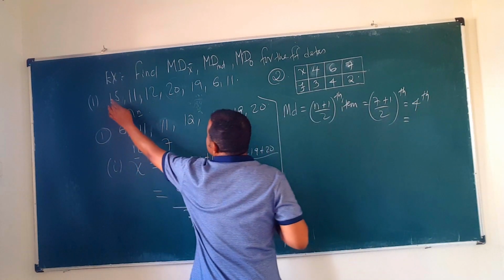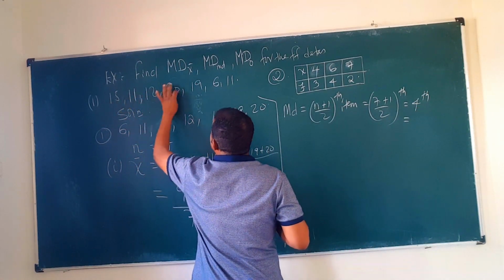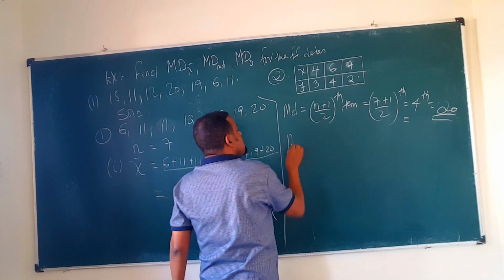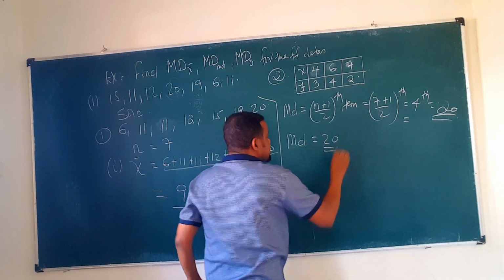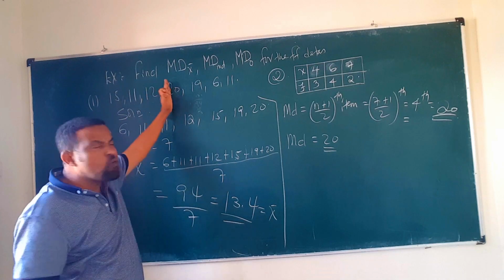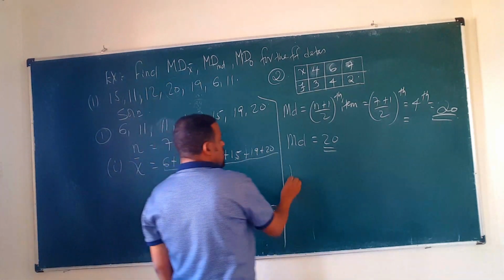So what's the fourth item? This is the first, the second, the third, the fourth item is what? Which is 20. So our median is what? 20 ነው። ሚዲያናችን ስንት ነው ማለት ነው? 20 ነው ማለት ነው። ዳታውን እኩል ለሁለት የሚከፍል ነው። What about the mode?